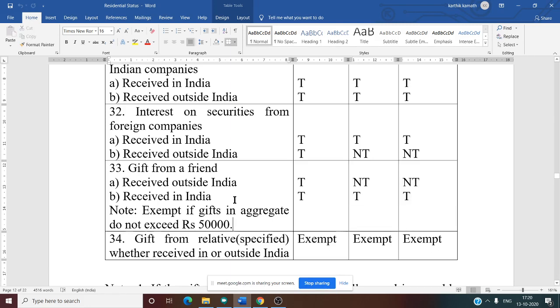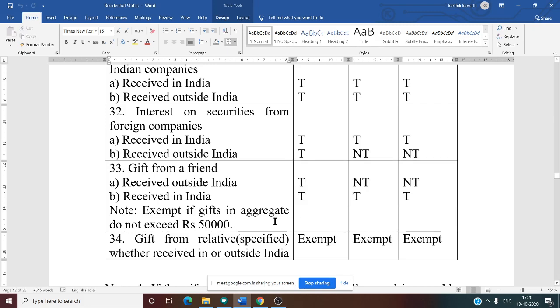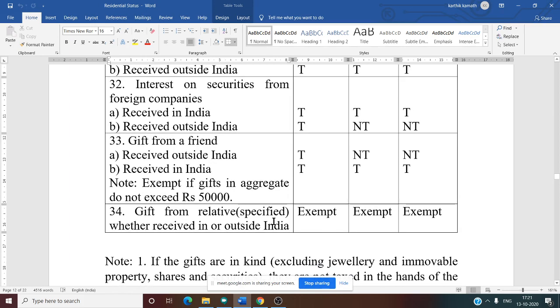Now, gift from a friend received in India, all three are taxable, provided the gift amount exceeds 50,000. If it is less than 50,000, what happens? It is not taxable. Now, next one, gift from relative.